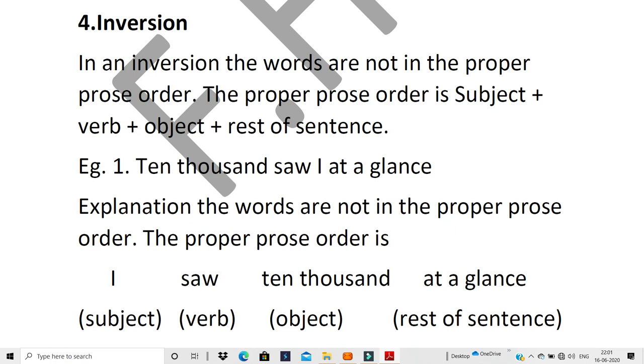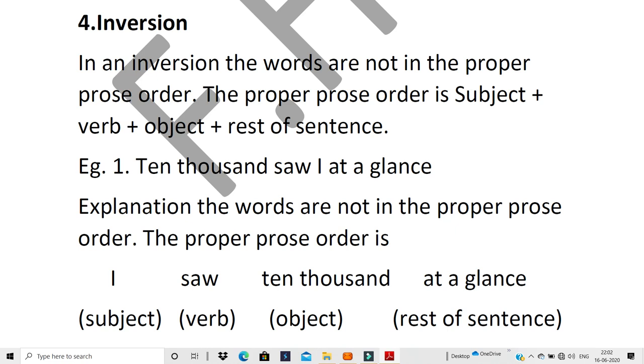You just have subject, verb, object, like as I gave you, she sang a song. Finish. That's subject, verb, object. So if I want subject, verb, object and rest of sentence, she sang a song very beautifully. So very beautifully will be the rest of the sentence. Clear? Okay, let's go to our first example here.